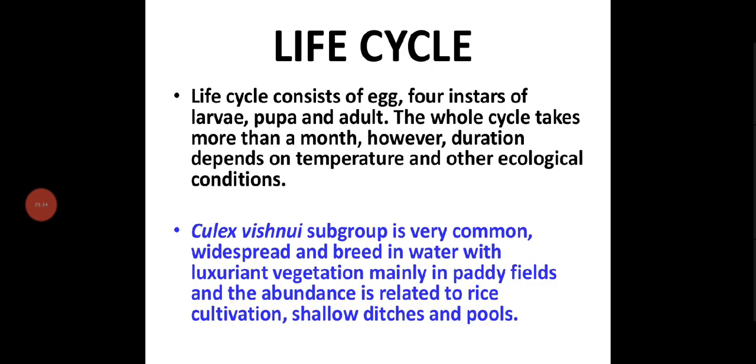In the life cycle, it consists of 4 instars of larvae, pupa, and adult. The whole cycle takes more than a month. However, duration depends on temperature and other ecological conditions. If the temperature and other ecological conditions are normal and optimum, they will have the whole cycle of their life, starting from egg to the adult.